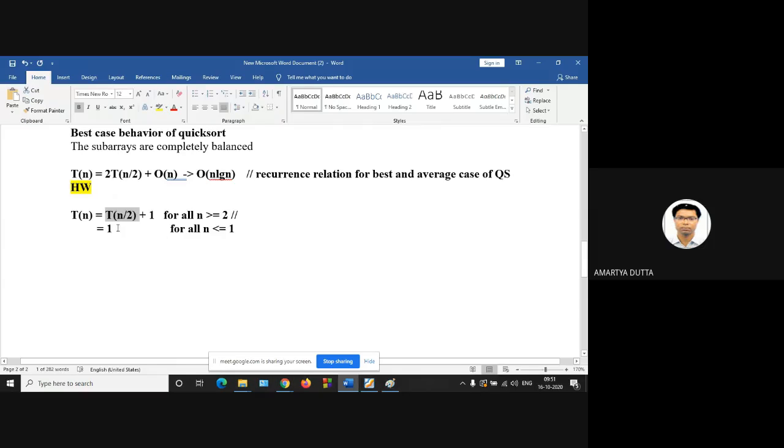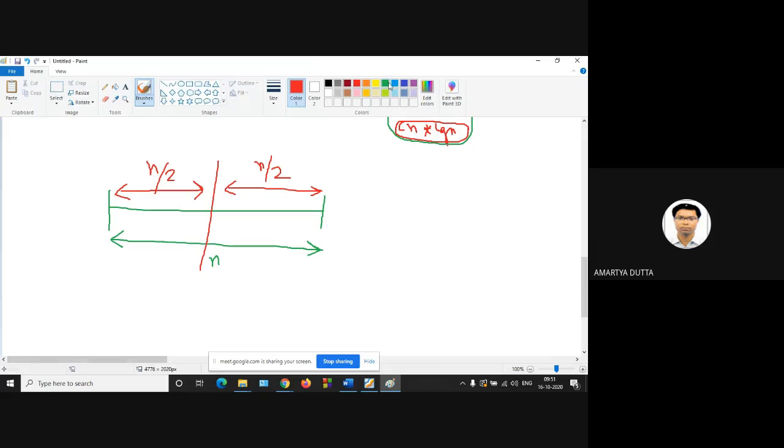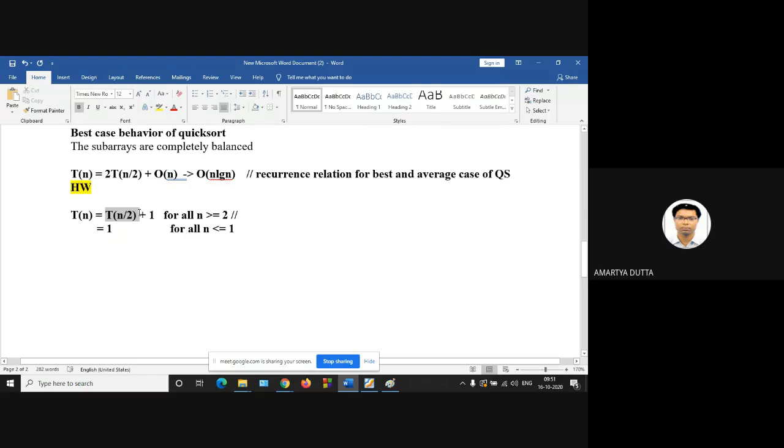Now in the first term, this is 1, not 2. Because in case of binary search, we have to discard the other portion. That's why we are not interested in taking two subarrays. We have to take only this subarray or this subarray. So that's why only T of n by 2 plus 1. Why is the total function only constant, not order of n? Any idea?